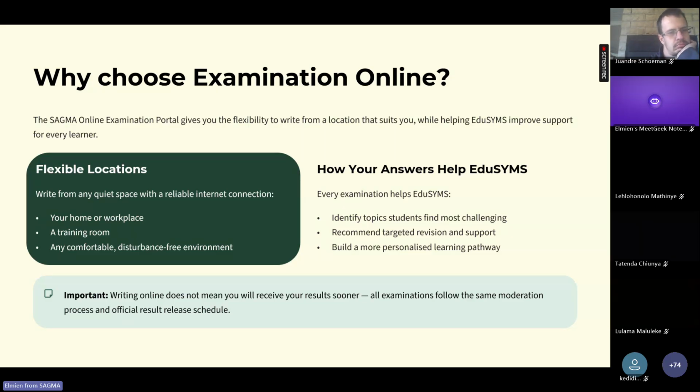Another exciting benefit is that EduSims learns from student performance. If many students struggle with a specific topic, the system identifies those trends and helps us improve learning resources and future support. That's one of the reasons EduSims continues getting smarter and smarter.